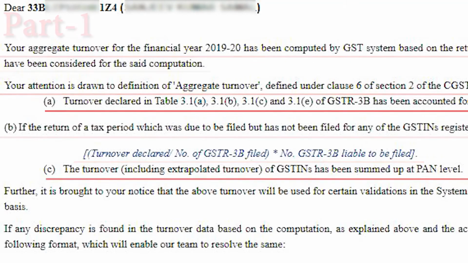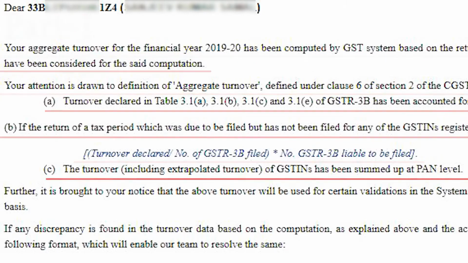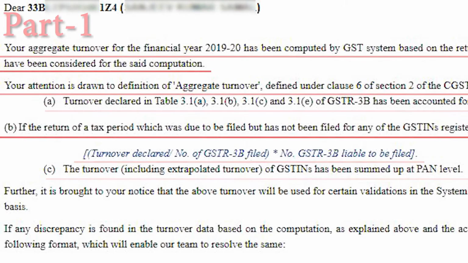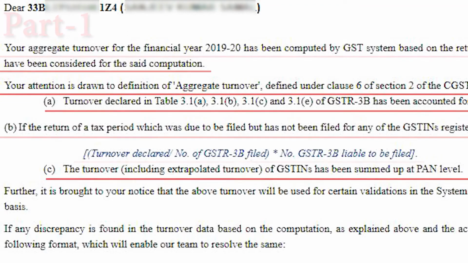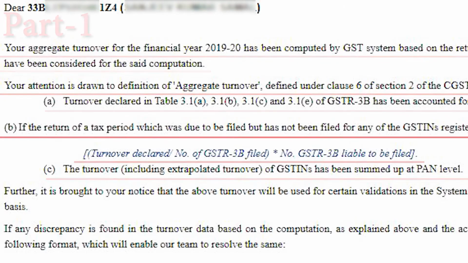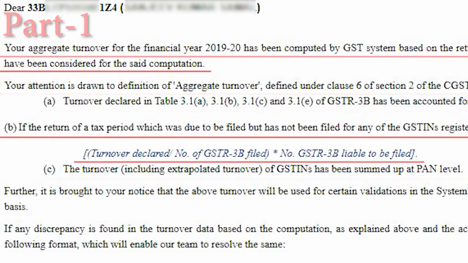But turnover excludes the value of inward supplies on which tax is payable by a person on reverse charge basis, central tax, state tax, union territory tax, integrated tax, and cess. Further, if the return of a tax period is not filed for any GSTIN by the taxpayer, then the estimated turnover of that period will be calculated as per the following formula. So what is the formula? Turnover declared divided by number of GSTR 3B filed, into number of GSTR 3B liable to be filed.